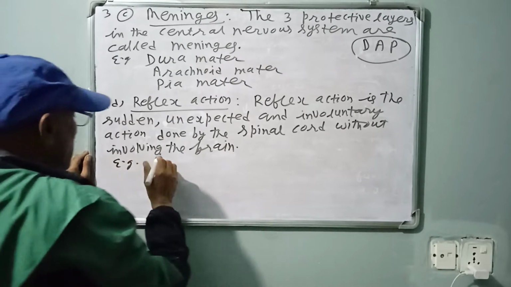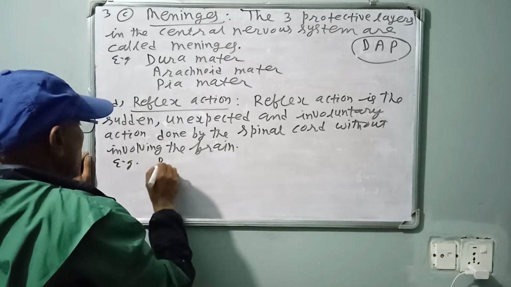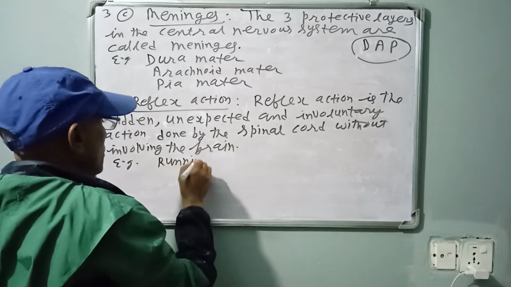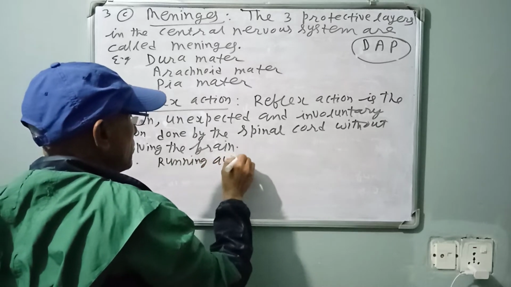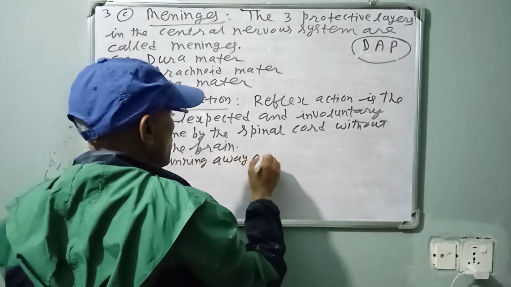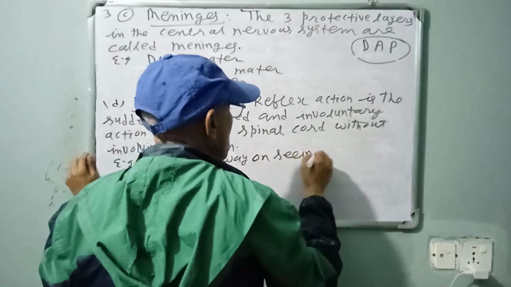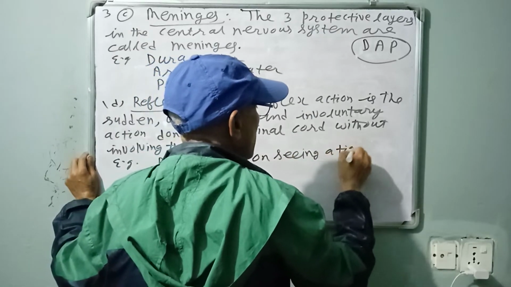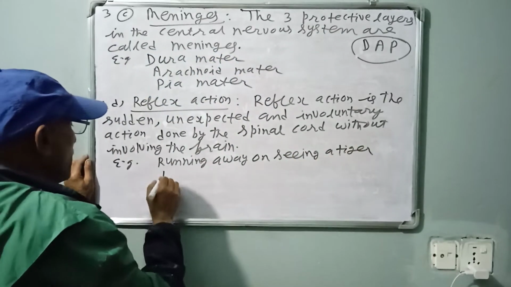Example, see, running away on seeing a tiger, lion, etc. Blinking of eyes.